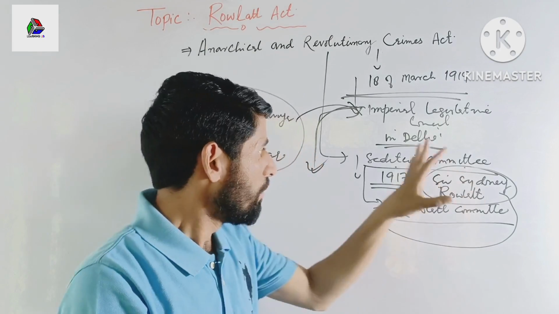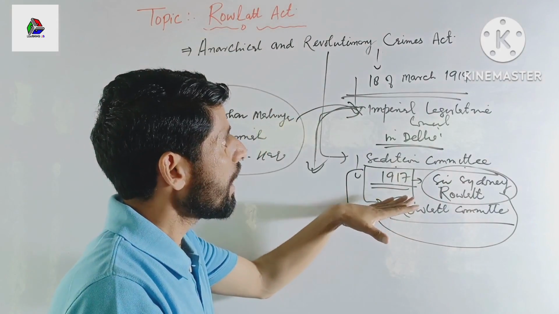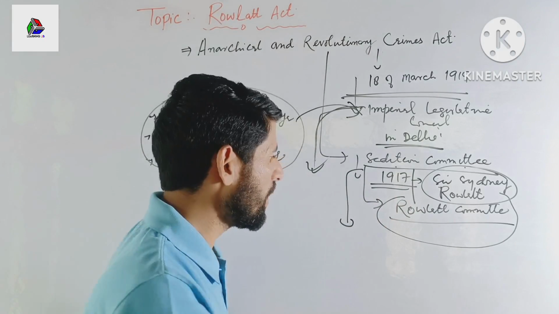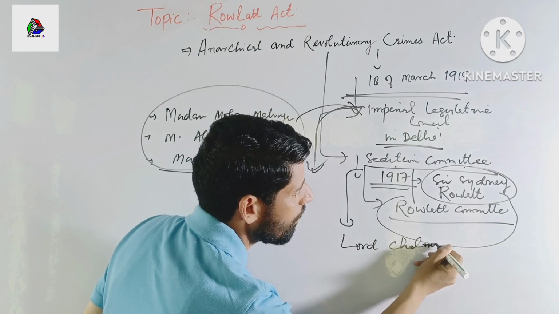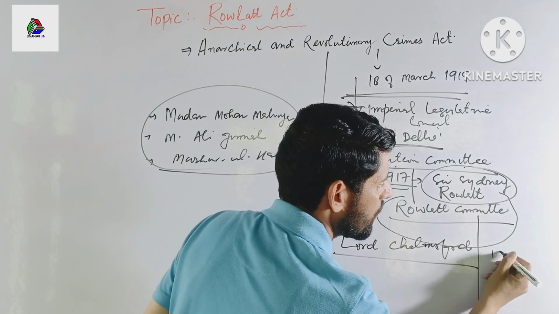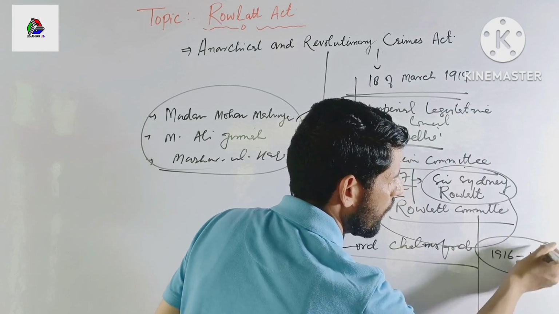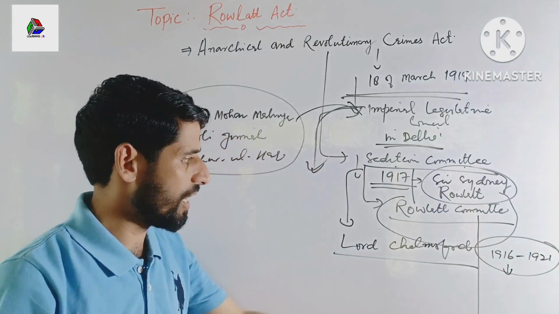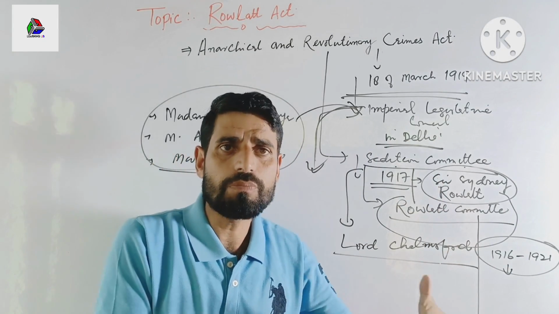And when this sedition committee was appointed and when the Rowlatt Act was passed, the Viceroy of India was Lord Chelmsford. Lord Chelmsford was Viceroy of India from 1916 to 1921; this was his tenure.